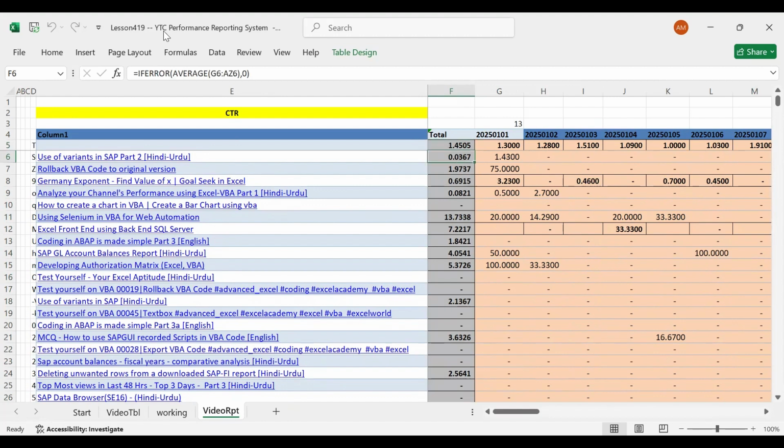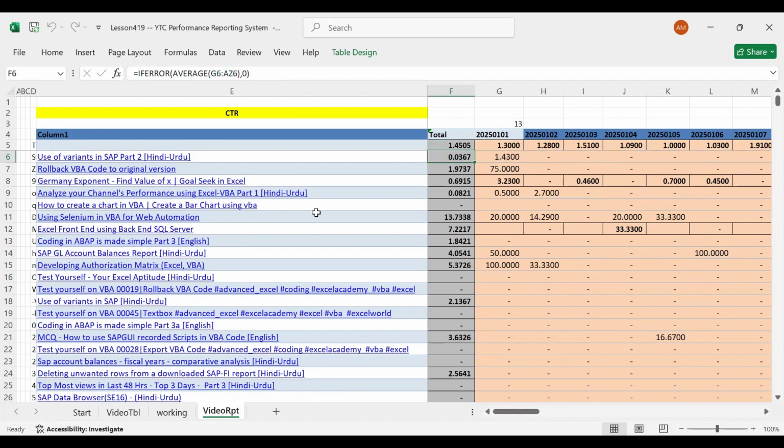It has IFERROR because sometimes there's nothing, and then dividing by 0 would cause an error. So to prevent errors from occurring, we use IFERROR, and otherwise it is using the average formula, and it is using it dynamically, right?